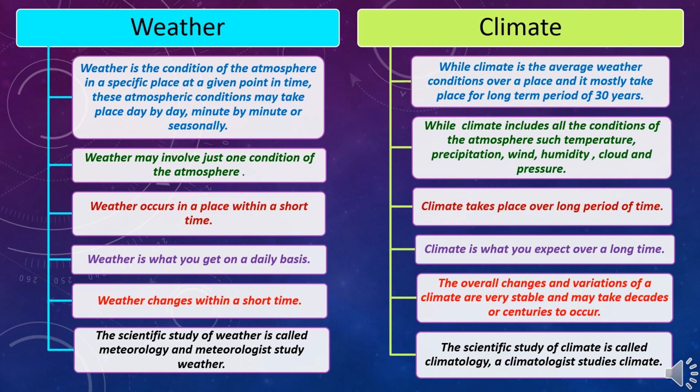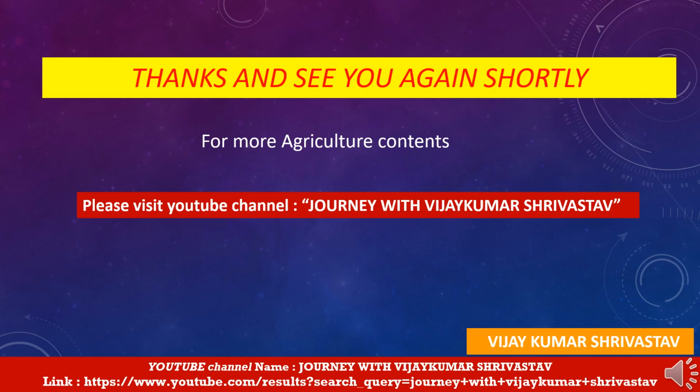The scientific study of weather is called meteorology and meteorologists study weather, while the scientific study of climate is called climatology and a climatologist studies climate. So these are the differences broadly defined between weather and climate. So this presentation was all about weather and climate.